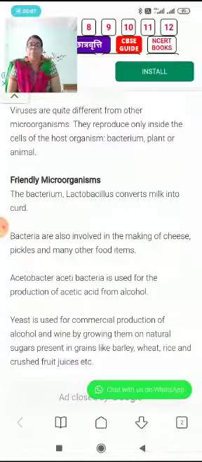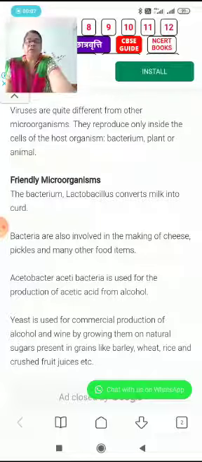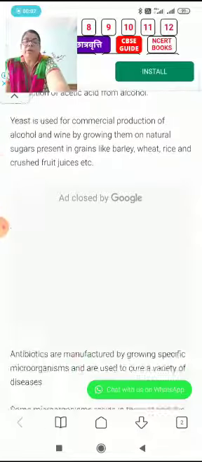So for fermentation of different bakery products we are using yeast. For the production of alcohol, wine and natural sugar, which we form from barley, wheat, rice and crushed fruit juice, we are using yeast there. So yeast is a very important friendly microorganism. You are well familiar with the word antibiotics whenever you have fallen sick. Antibiotics are also manufactured by growing some specific microorganisms and are used to cure various types of diseases.